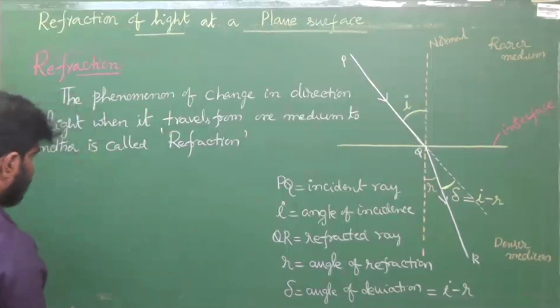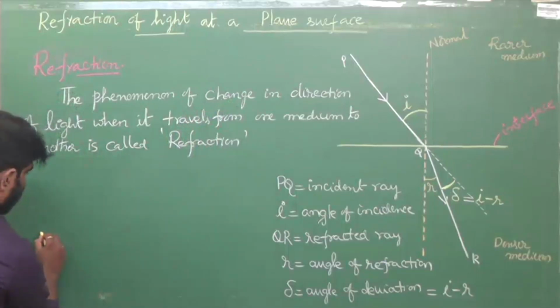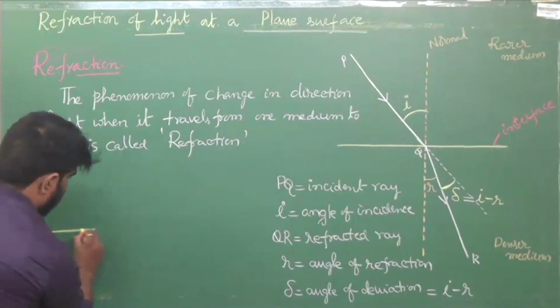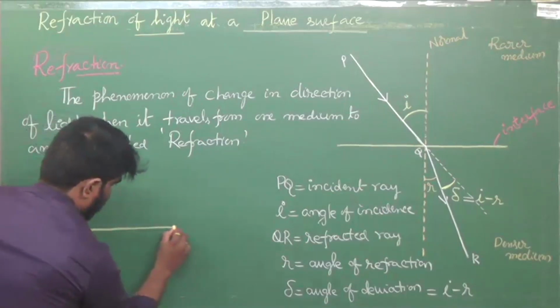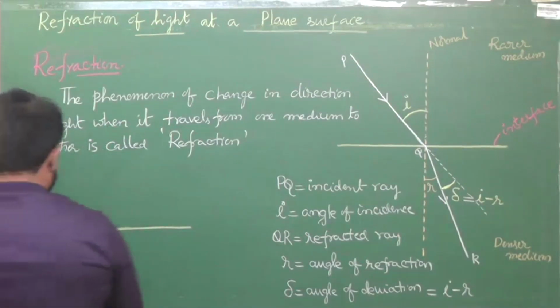Next, second case: from denser to rarer. For example, this is an interface. Draw the normal.